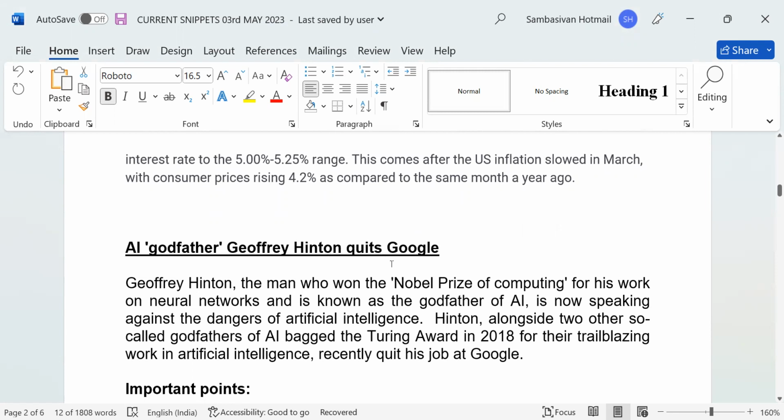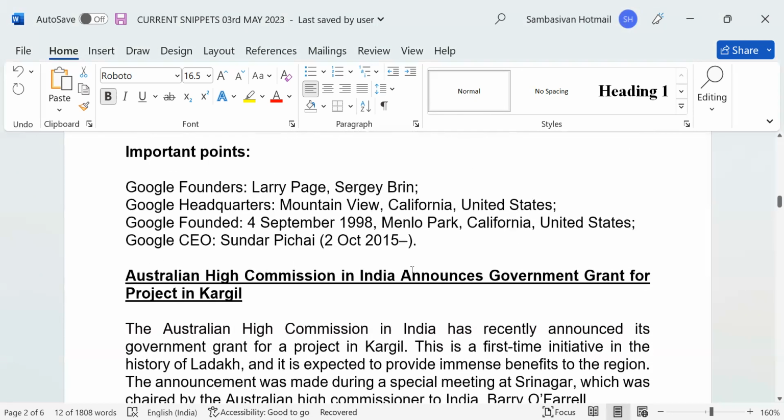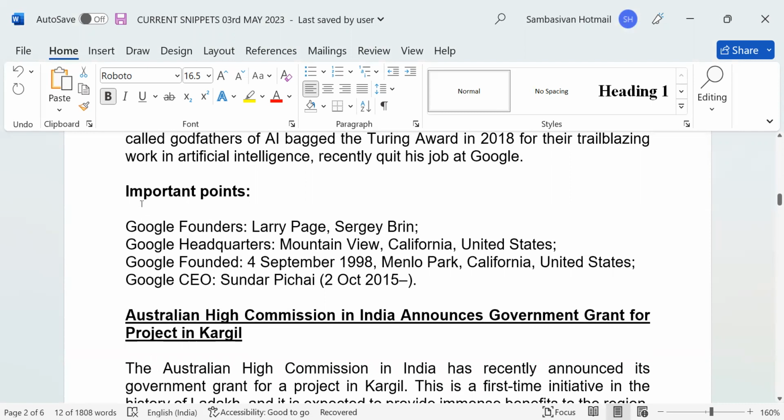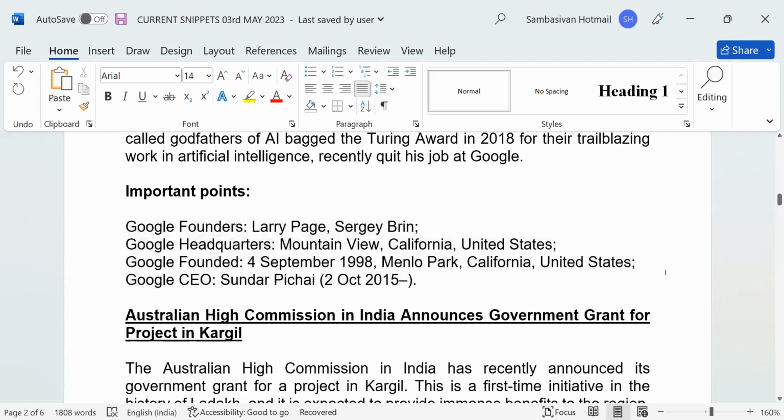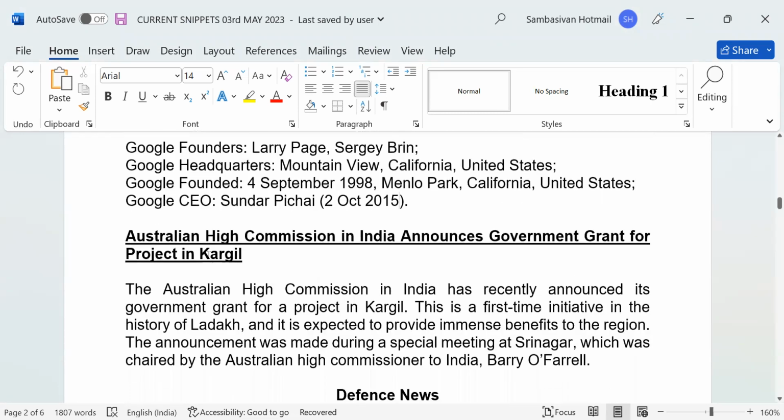Google founder is? Please read these important points. Google founders: Larry Page, Sergey Brin. Google headquarters: Mountain View, California, United States. Google founded 4 September 1998, Menlo Park, California, United States. Google CEO Sundar Pichai, since 2nd October 2015. Continue. Headlines.